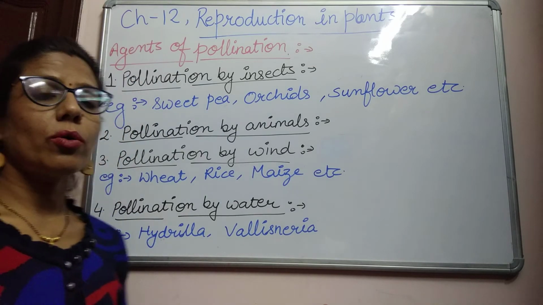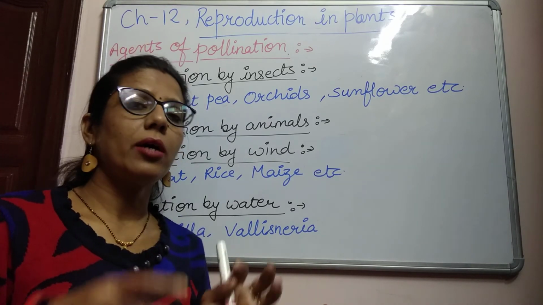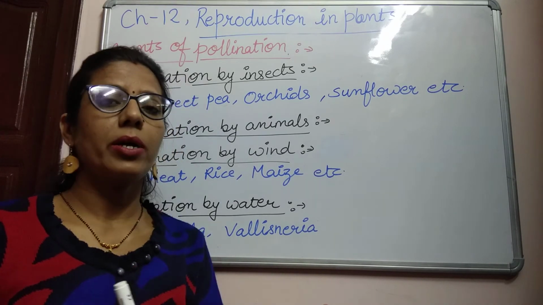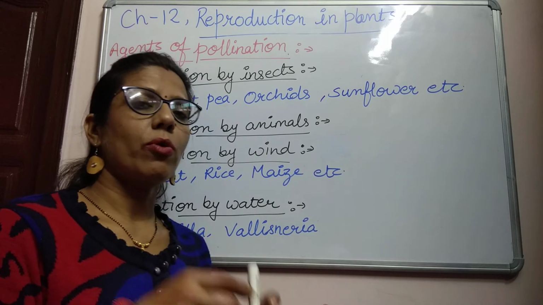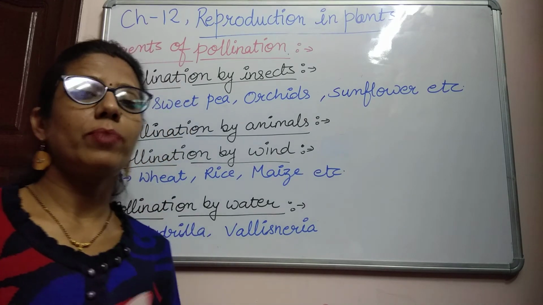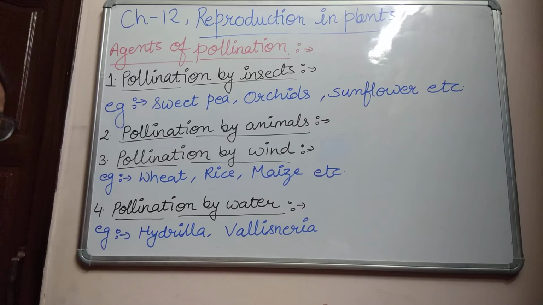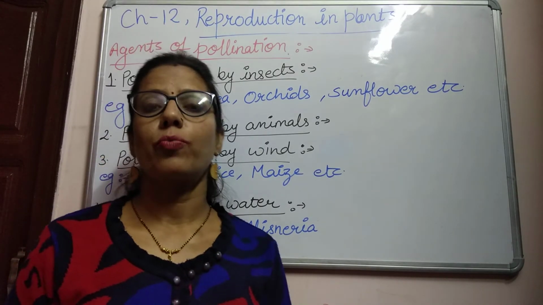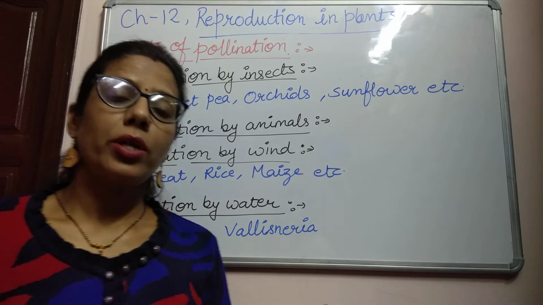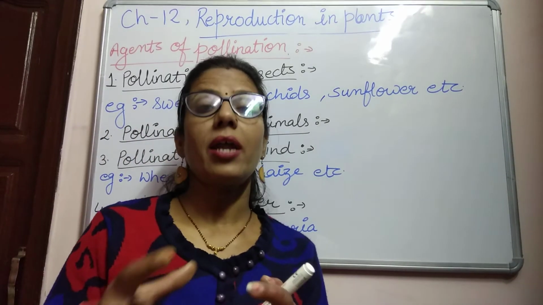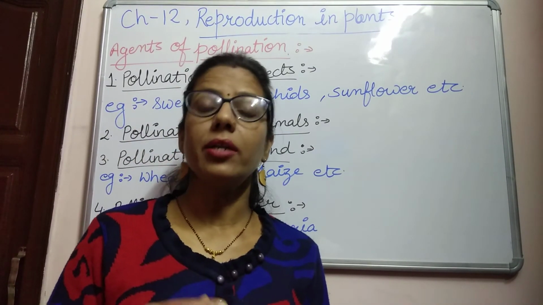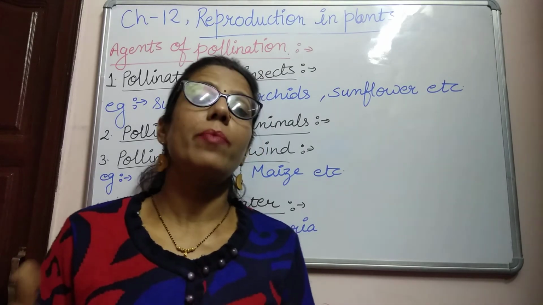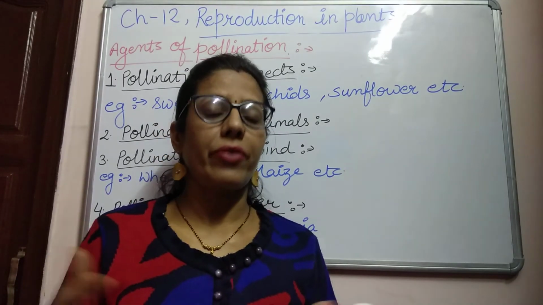Basically there are two birds, hummingbird and sunbird, that carry the pollen grains from anther to stigma from one plant to another. In the case of pollination by animals or birds, the flowers are attractive and bright red or yellow in color, so they can attract the birds.